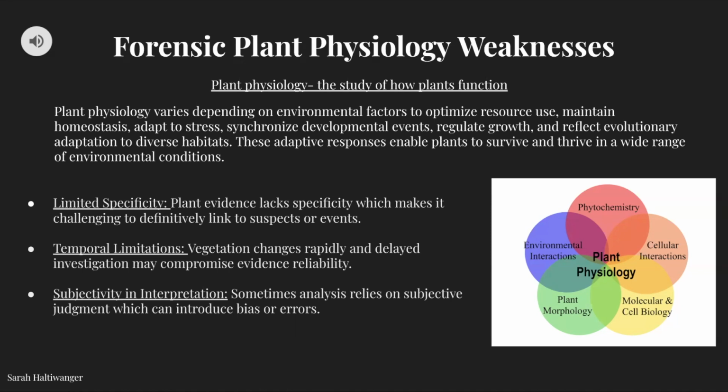The first potential weakness of plant physiology would be the limited specificity. While certain plant species and growth patterns can provide general clues about a crime scene, they can potentially lack the specificity required for conclusive evidence. Factors such as environmental conditions, human intervention, and soil composition can lead to variability in plant responses, which in turn makes it challenging to definitively link plant evidence to a particular suspect or event by itself.